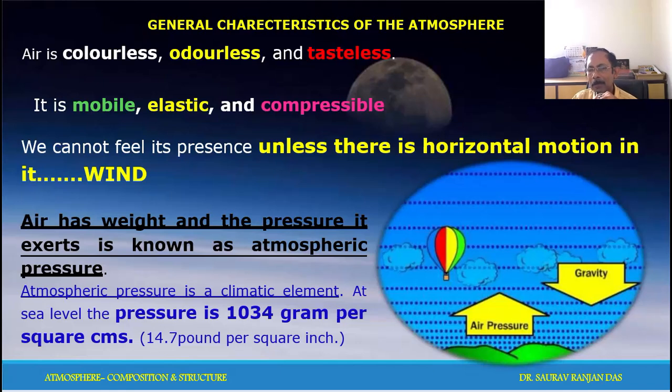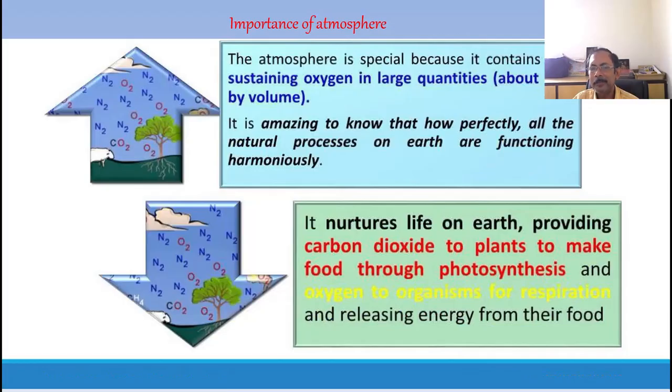Then you have trace quantities of different inert gases: helium, neon, krypton, xenon. These gases are also present in very small quantity. Now the pressure of the atmosphere is 14.7 pounds per square inch. That is a quite known factor.